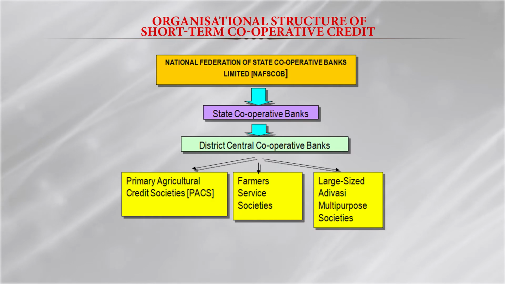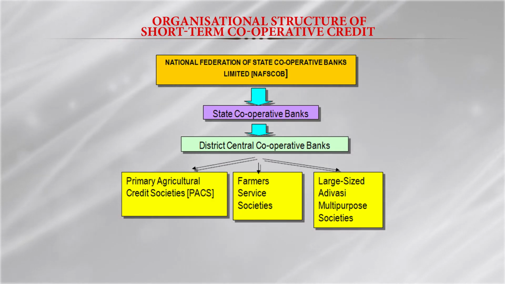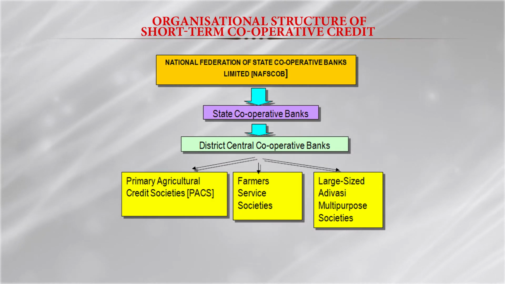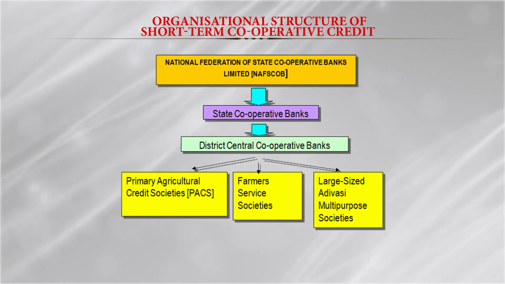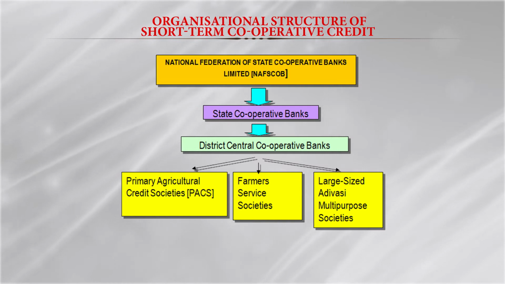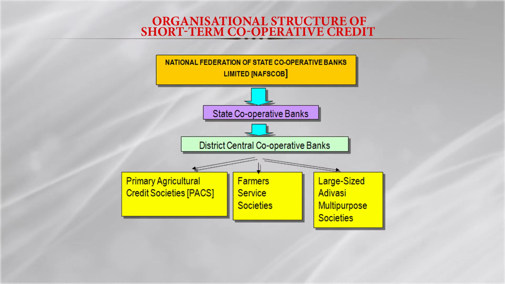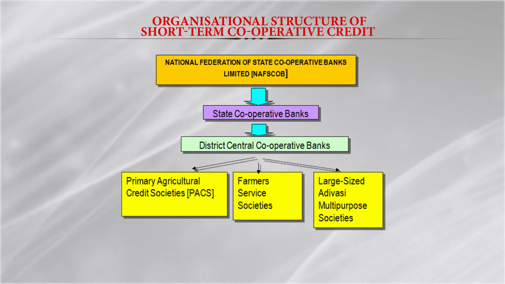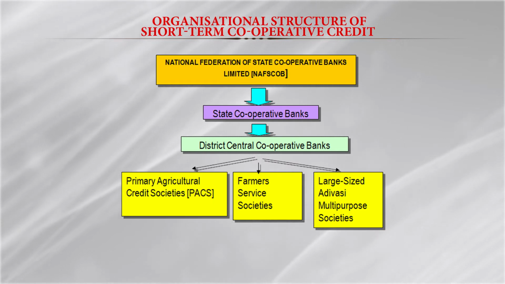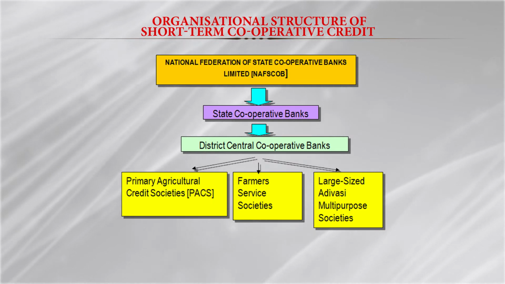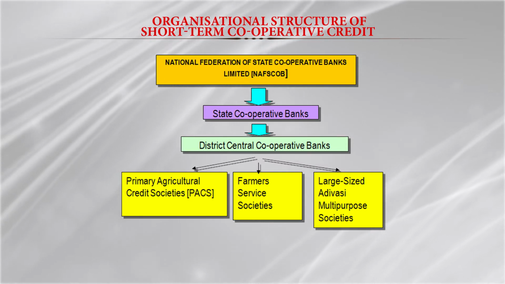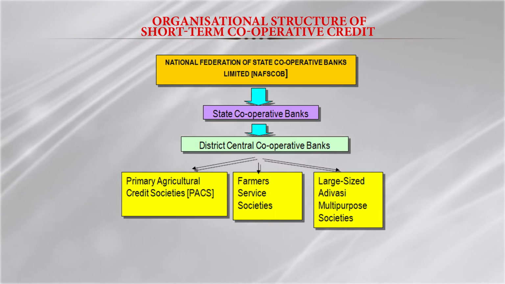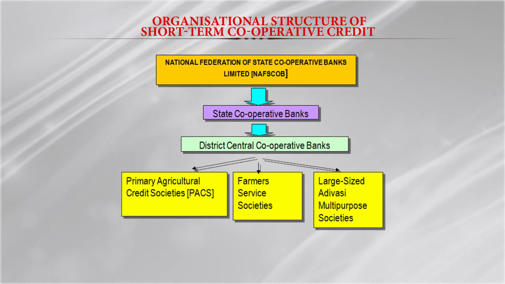And here we can understand the organizational structure of short-term cooperative credit. At the national level, there is an organization called the National Federation of State Cooperative Banks Limited. That organization basically monitors, guides and promotes the cooperative credit societies in the country to serve the farming community and the members of the cooperative credit societies.